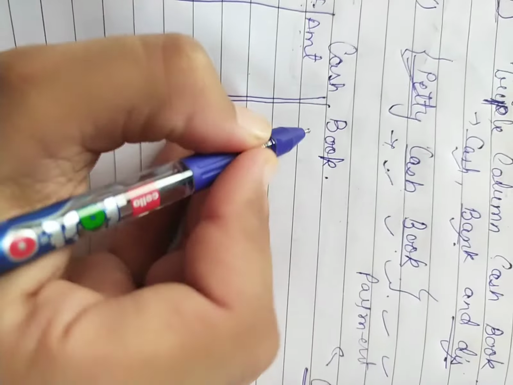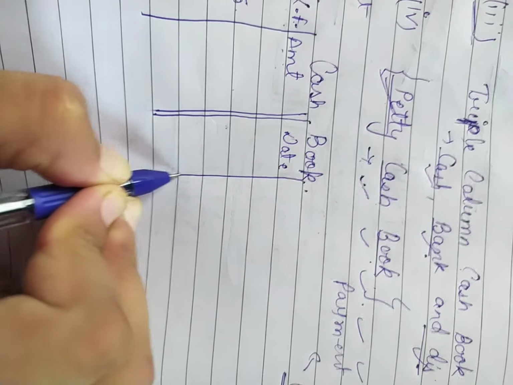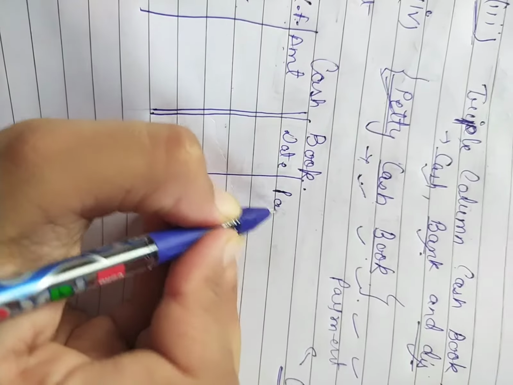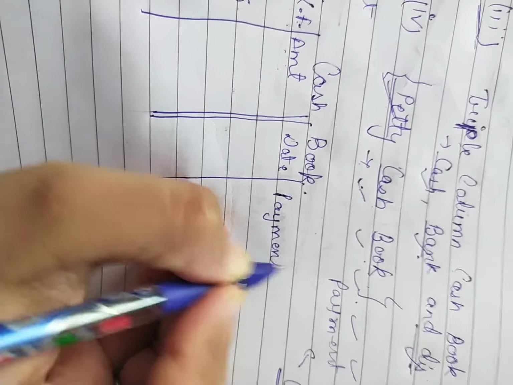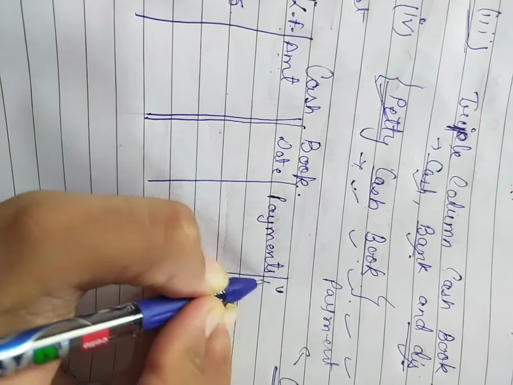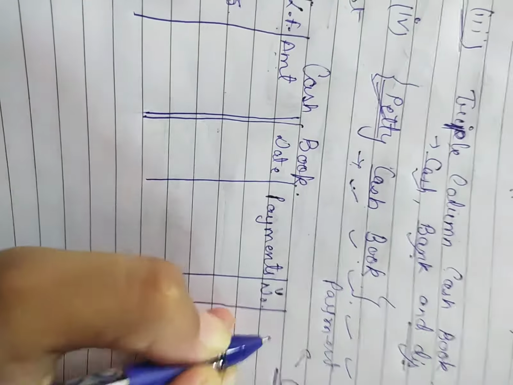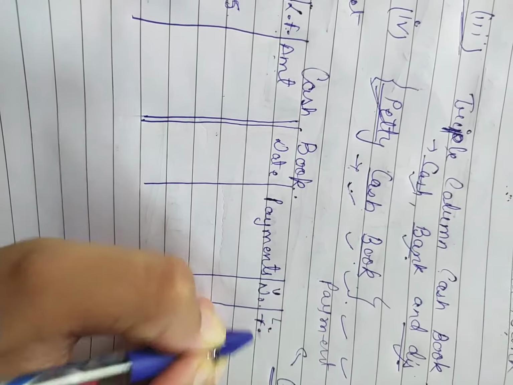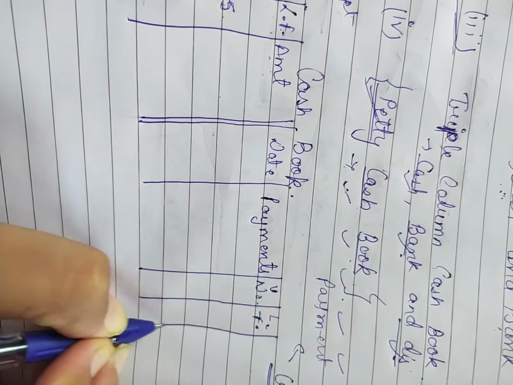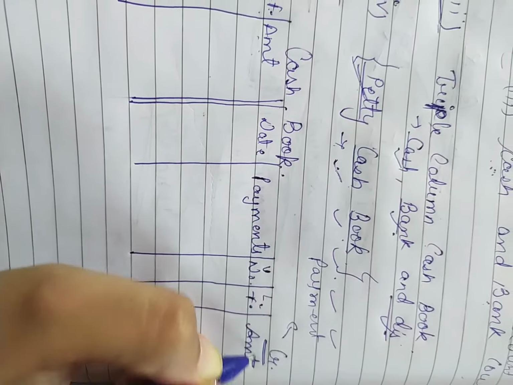So that is date first. After the date we will write payments. After payments we will make the voucher number. After that the ledger folio, and the last one will become the column of amount.